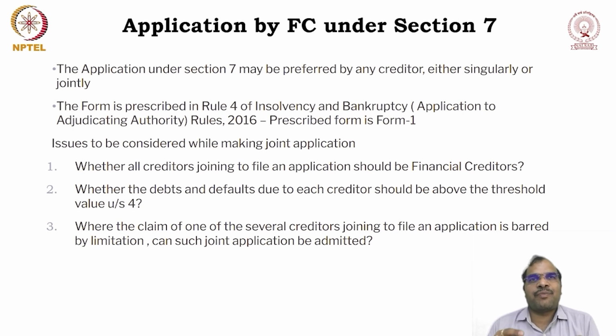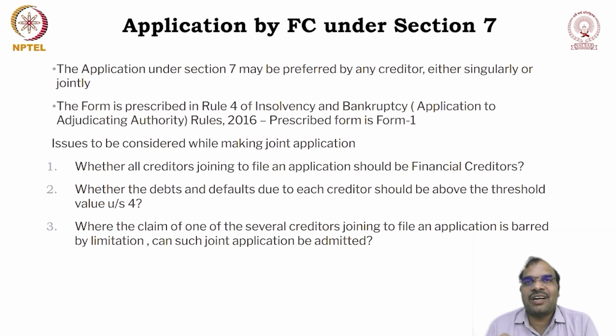Let us take one scenario. Total 10 creditors are there. Out of the 10 creditors, in the case of one creditor, the due date is already completed. I mean, it is time barred. 3 years is already completed, so he cannot file. Now together they wanted to file. Can they file like that?